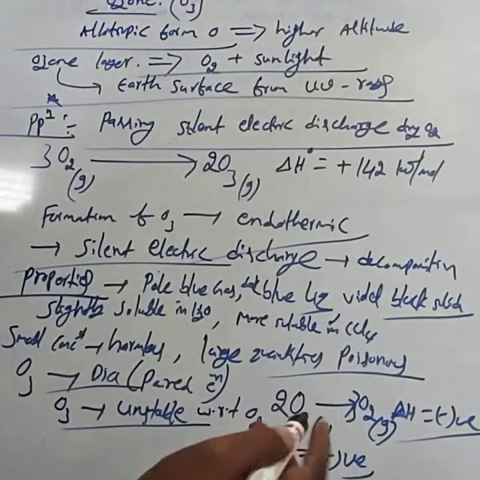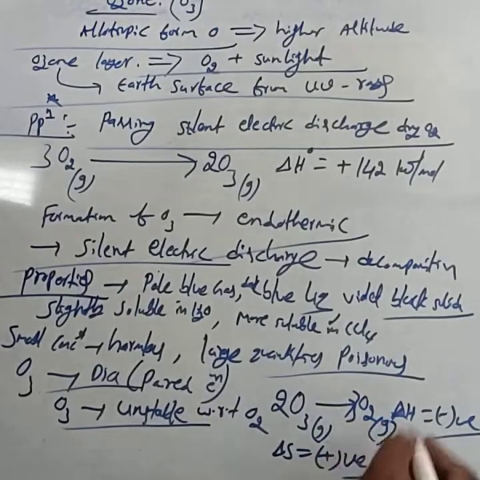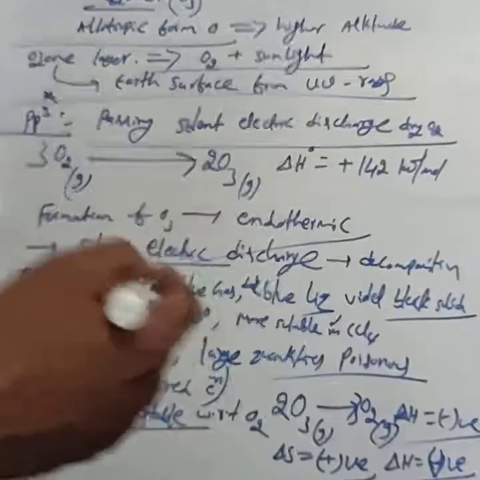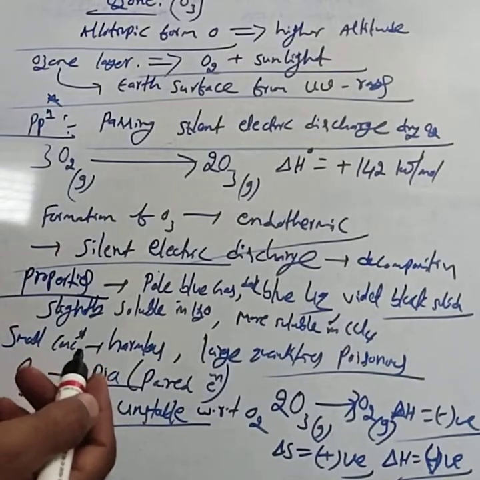Entropy, delta S, increases, and the change in enthalpy for this reaction is negative. It is exothermic. Formation of ozone is endothermic, while decomposition of ozone is exothermic.